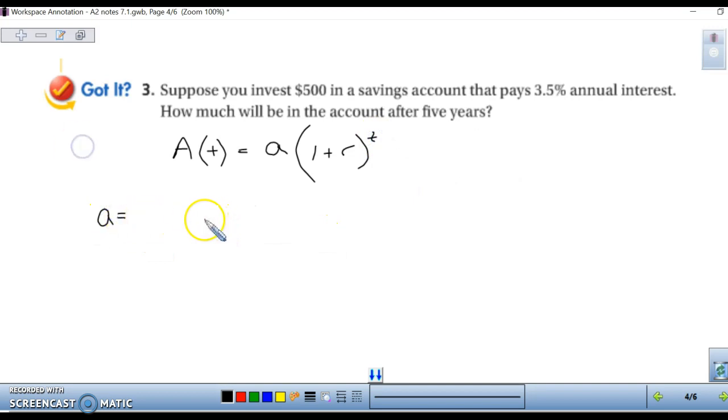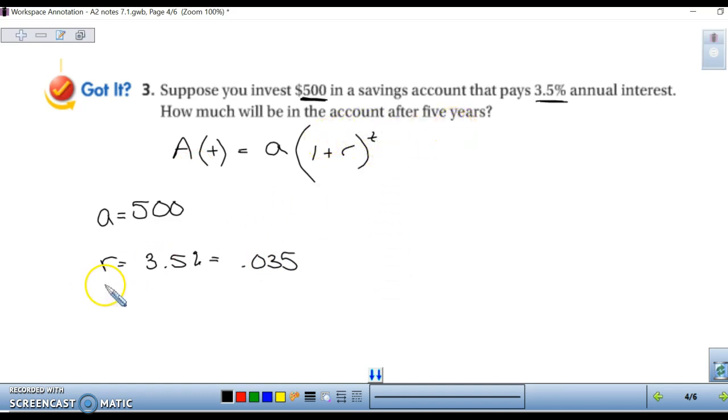Our a value is the starting amount for our bank account. Well, we're investing $500, so we're going to start with $500. Our rate of change, it's paying 3.5%. 3.5% as a decimal is 0.035. And we want to know how much is in there after 5 years.